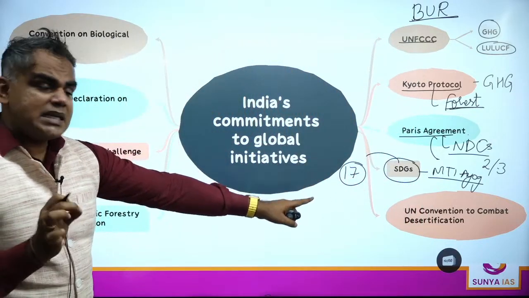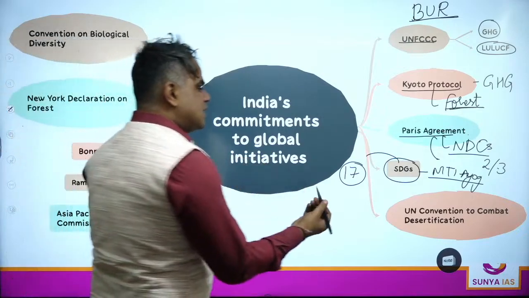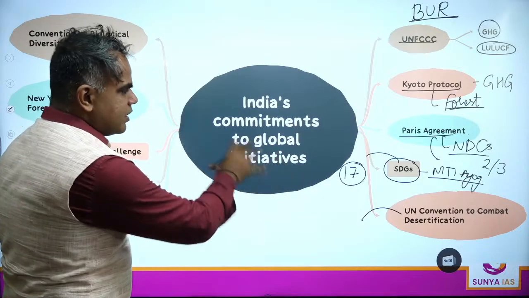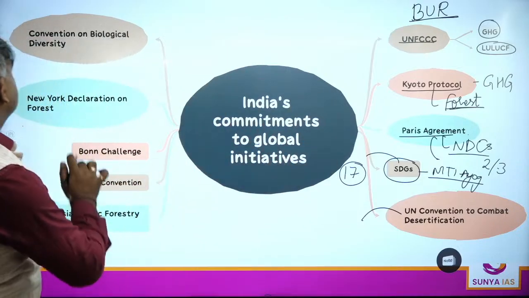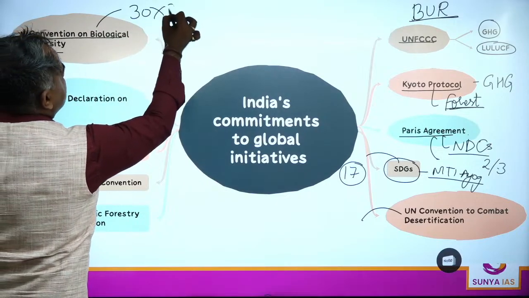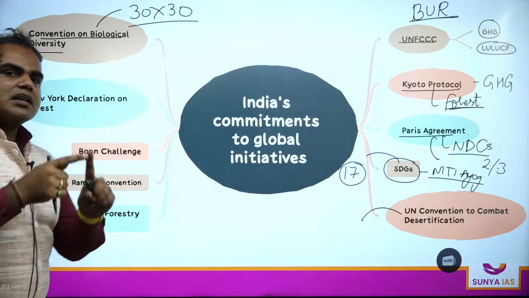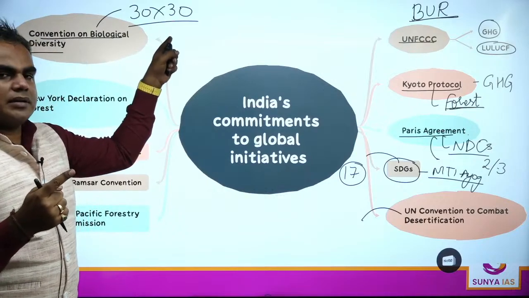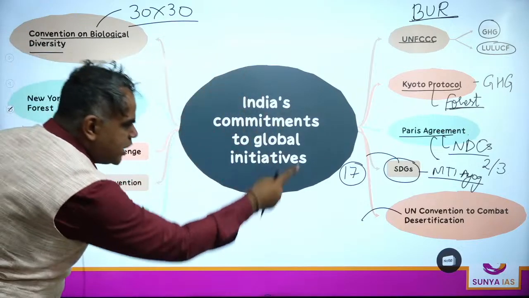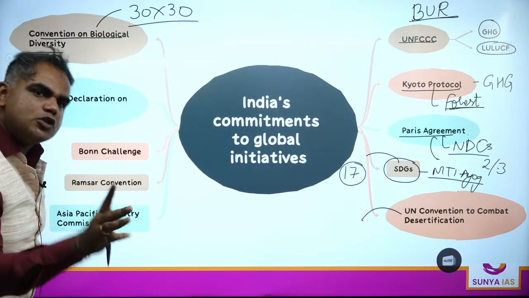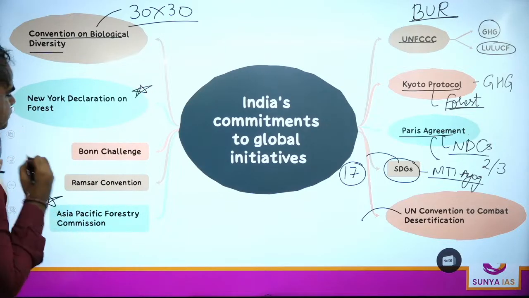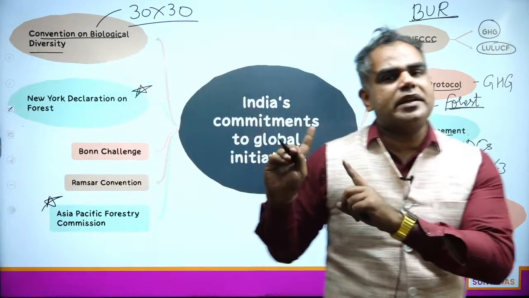Then you have UNCCD. Okay. UNCCD, India is signatory to CCD. Okay. So remember that this also is related to this part here. CBD bhi hai. Ab CBD talks about something known as 30 by 30 target. Saving 30% of land and sea by 2030, which also includes forest. Okay. So this is there. इस पूरी की पूरी लिस्ट में 2 चीजें हैं जो आपने शायद नहीं सुनी हो अच्छे से. One is this and one is this. But all these 10 are mentioned.